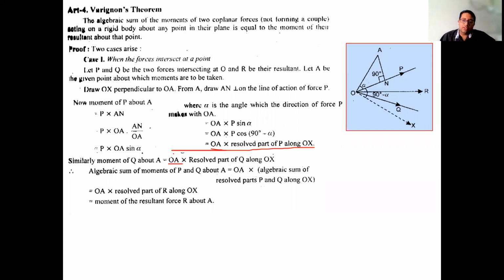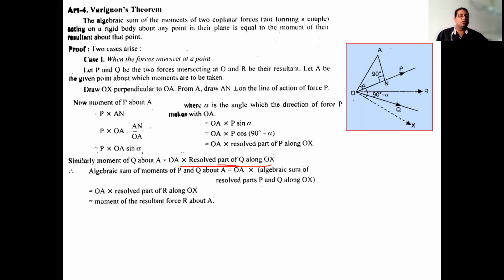Similarly we have Q. So if we do the same calculation by drawing a perpendicular from A on the line of action of Q, let it be like this, with the same calculation you will reach the same result, that is OA into the resolved part of Q along OX.